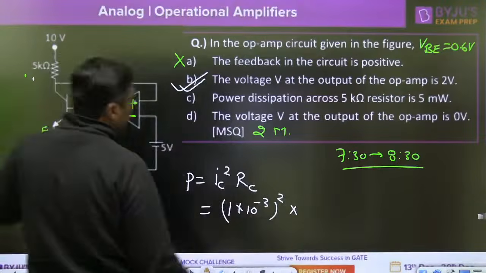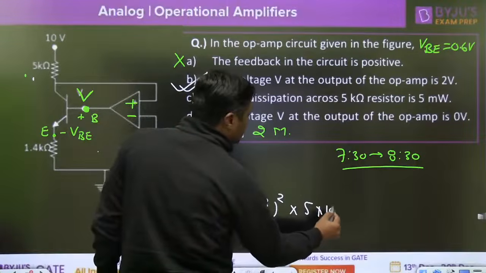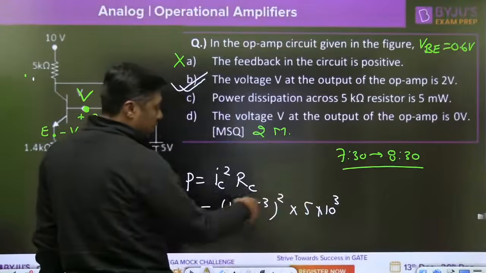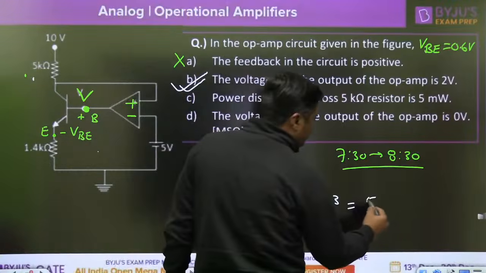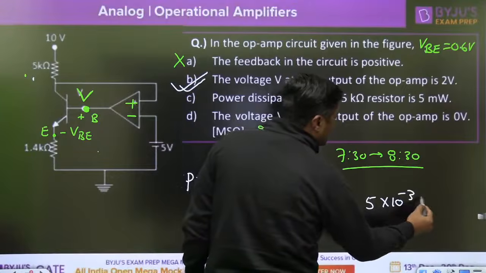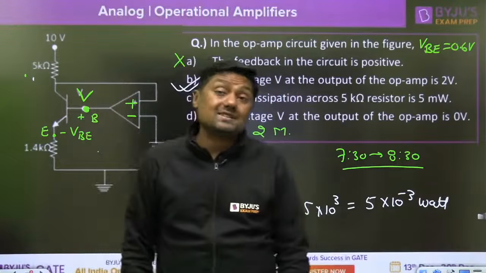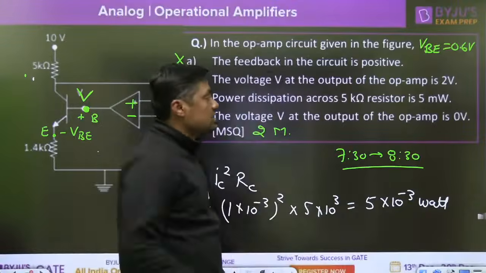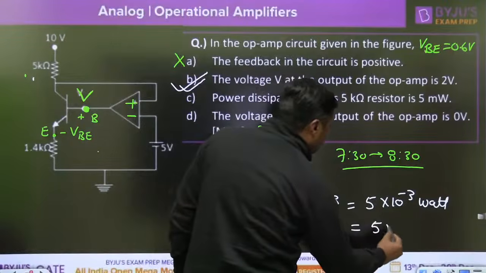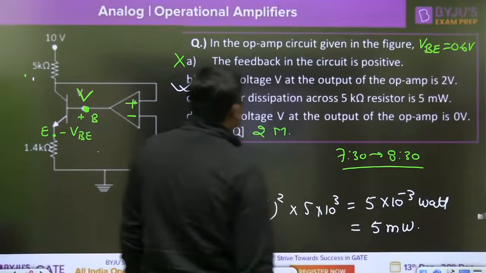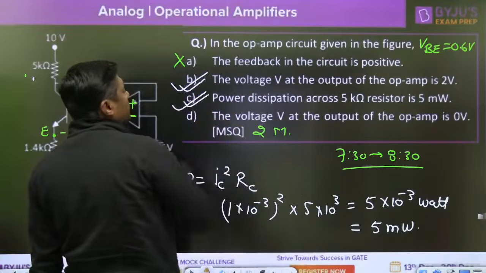What is the RC? 5 kilo ohm, 5 into 10 raised to power 3. 10 raised to power 3 and 10 raised to power minus 3 cancel out. You will get 5 into 10 raised to power minus 3 watt. That is the power dissipation across the RC. That is 5 milliwatt. And that's why this answer is also correct.